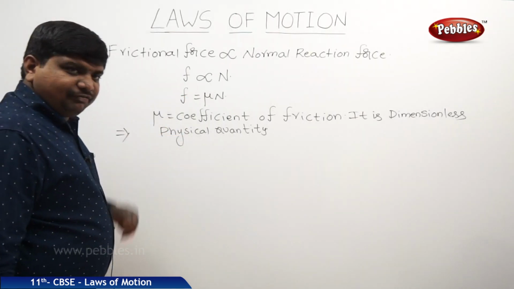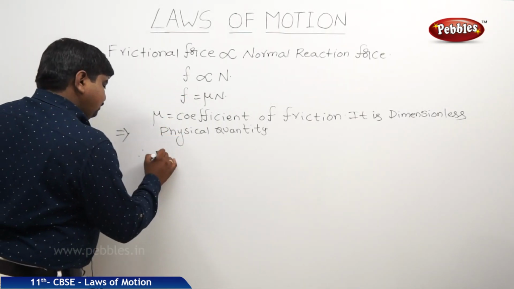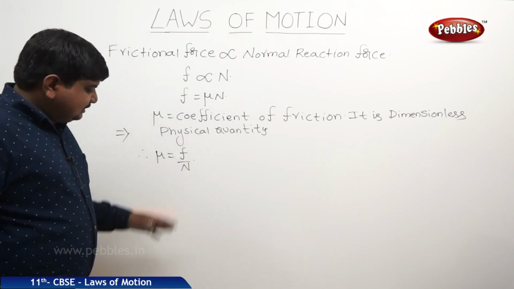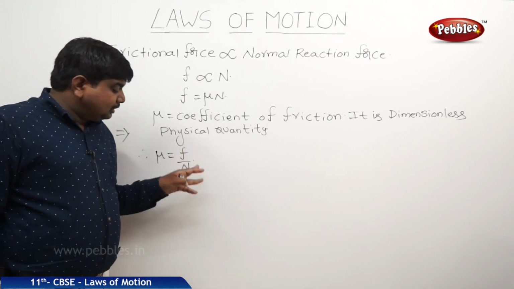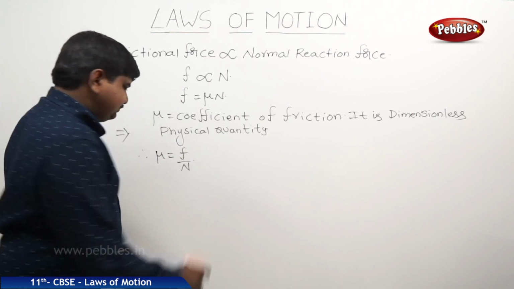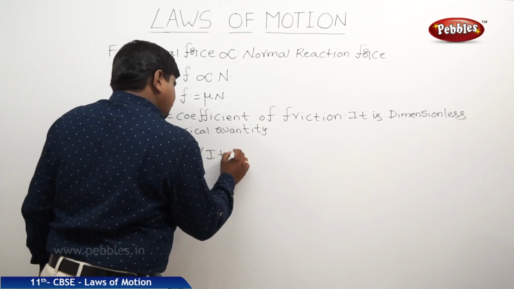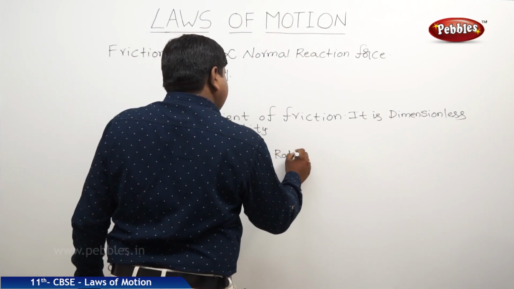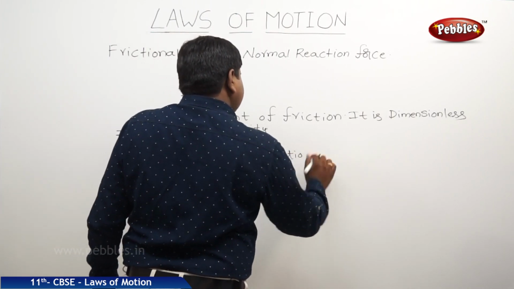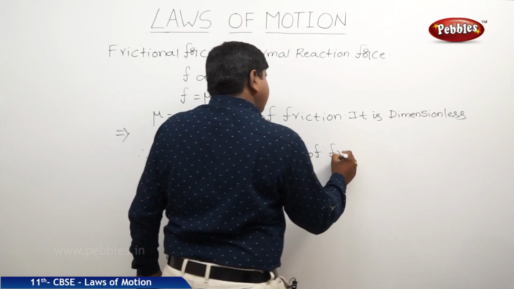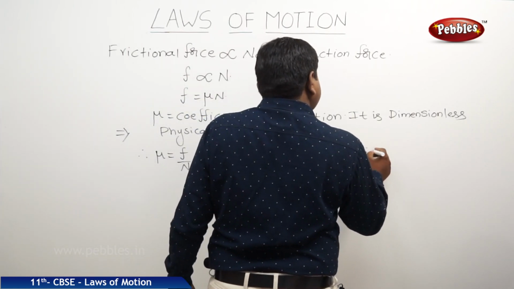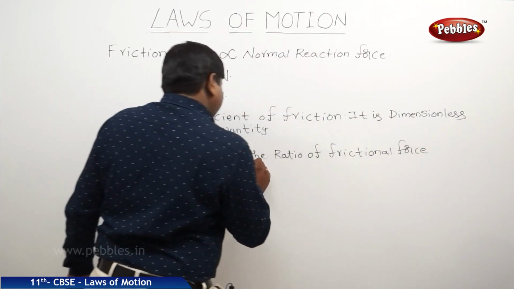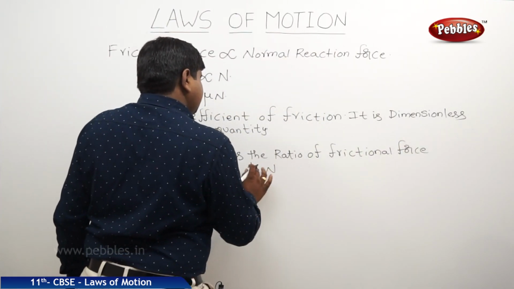What is the definition of mu? Mu is equal to F by N. It is the ratio of frictional force to the normal reaction force.